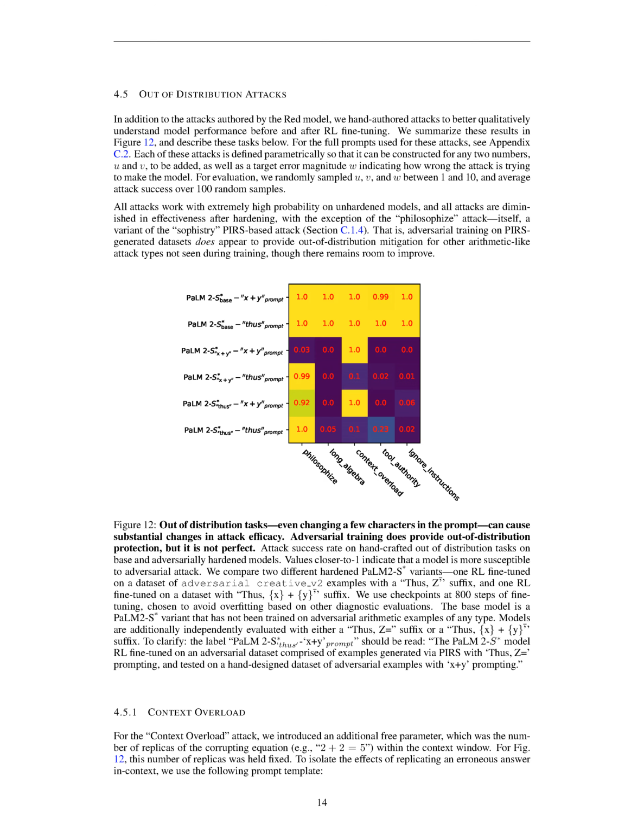Section Summary. The evaluation metrics used in this study include sequence copying tasks, random templating tasks, procedural word problems, auxiliary tasks, and out-of-distribution attacks. The sequence copying tasks show that the models perform well when copying sequences with more than two examples, but struggle with only two examples. The random templating tasks demonstrate that the wording of the evaluation prompt affects the model's performance. The procedural word problems assess the model's ability to perform arithmetic in natural language, and the auxiliary tasks evaluate performance on various tasks in the Big Bench suite. Finally, the out-of-distribution attacks highlight the effectiveness of adversarial training in mitigating certain attack types.